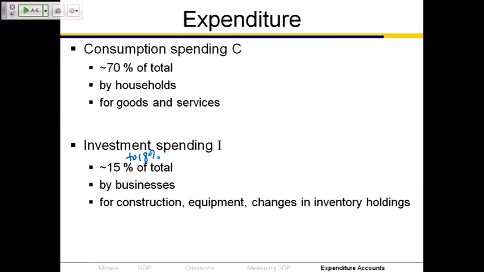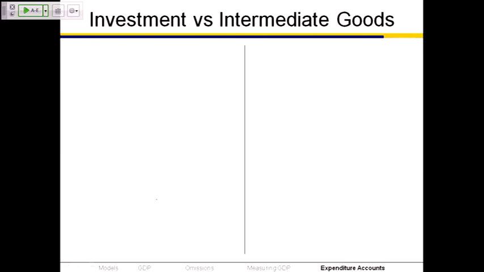So it's spending by businesses for construction of new buildings, be those residential or non-residential buildings, purchases of new equipment, and also changes in the value of the goods they have in inventory. So if you have a business that starts the year with, say, $10,000 worth of stuff in inventory, you always want your stores to have something in inventory, it's much more fun to shop that way. If they start the year with, say, $10,000 of goods in their inventory, if they end the year with $15,000 worth of goods in their inventory, we would say their inventory holdings had gone up by $5,000, 15 minus 10, by $5,000, and we would count that as part of their investment spending. Most of investment spending is these first 2, construction and equipment.